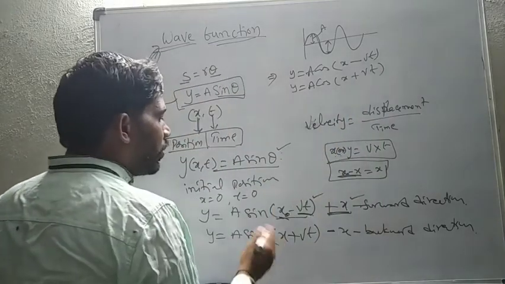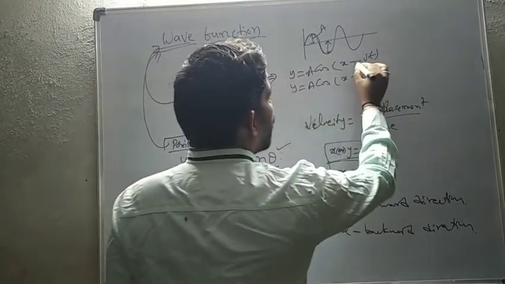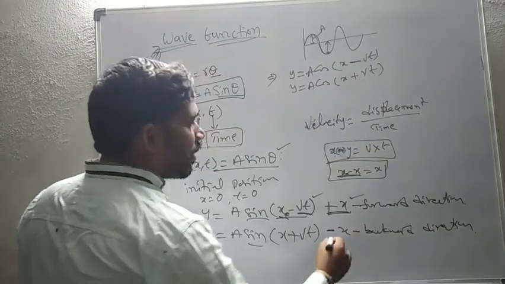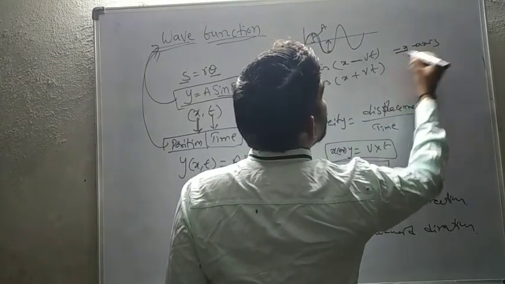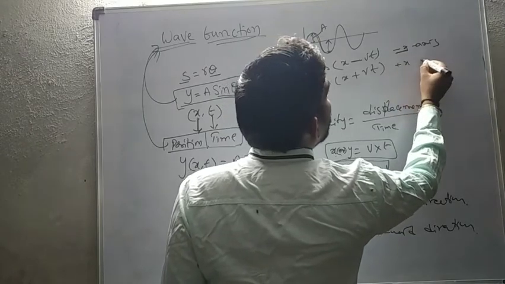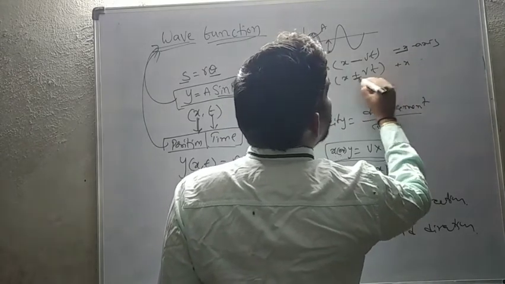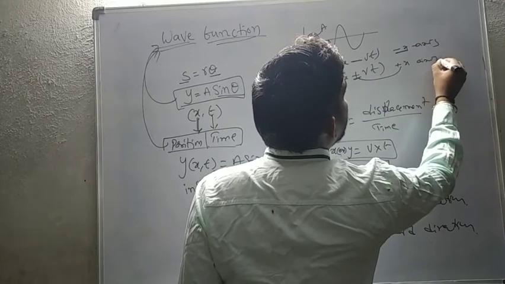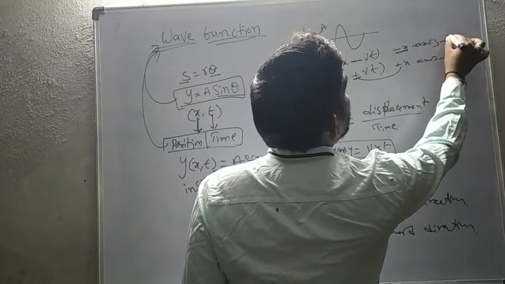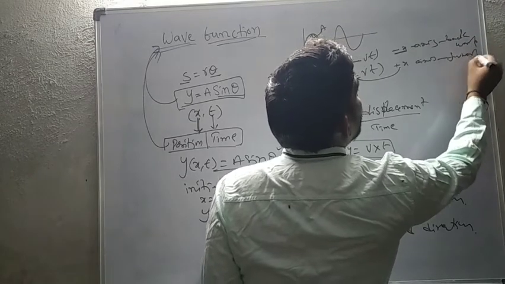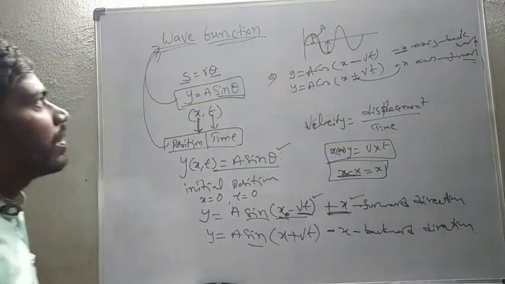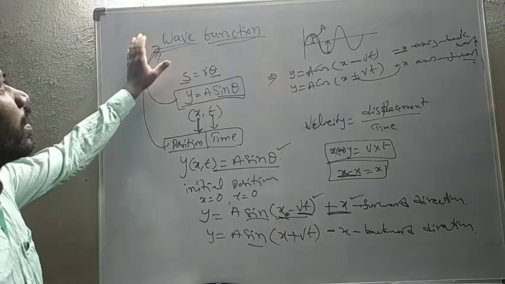But the sign is opposite. Minus indicates the plus x axis and plus indicates the minus x axis. It means forward and backward. This is our next class of the wave function.